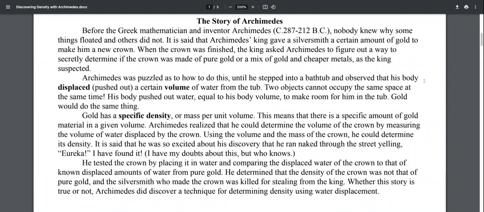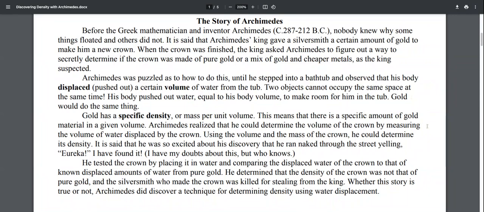Archimedes was puzzled as to how to do this until he stepped into a bathtub and observed that his body displaced, or pushed out, a certain volume of water from the tub. Two objects cannot occupy the same space at the same time. His body pushed out the water, equal to his body volume, to make room for him in the tub. Gold would do the same thing.